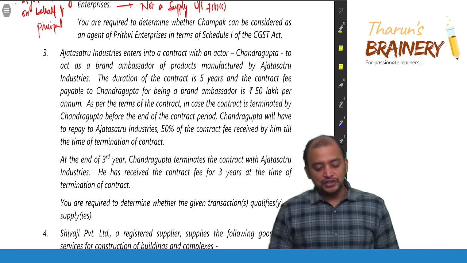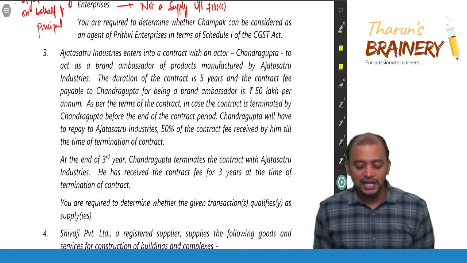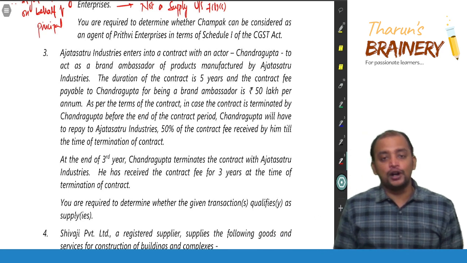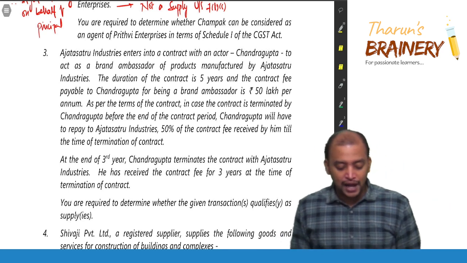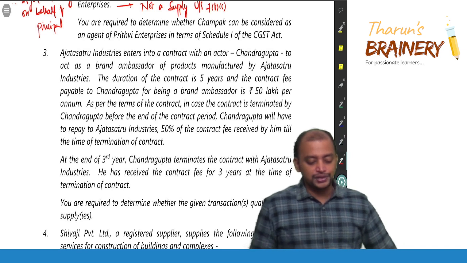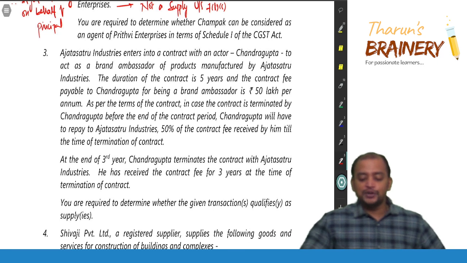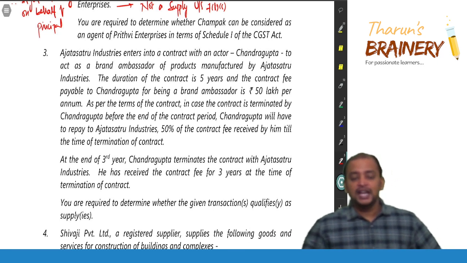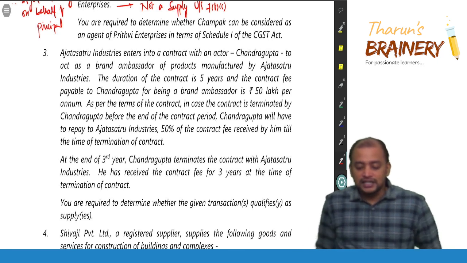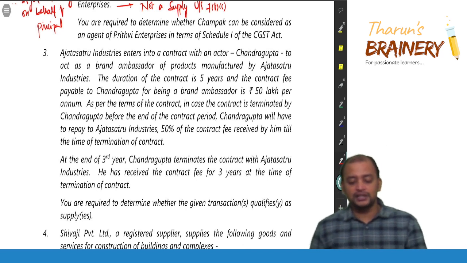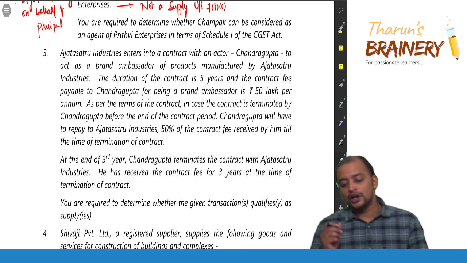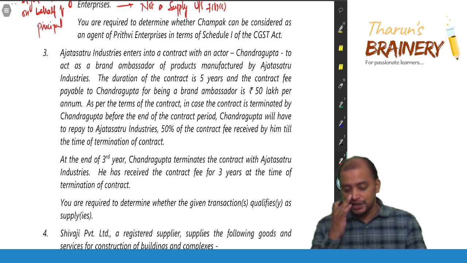As per the terms of the contract, in case the contract is terminated by Chandragupta before the end of the contract period, Chandragupta will have to repay to Ajatashatru Industries 50% of the contract fee received by him till the time of termination of the contract. At the end of the 3rd year, Chandragupta terminates the contract with Ajatashatru Industries. He has received the contract fee for 3 years at the time of termination of contract.